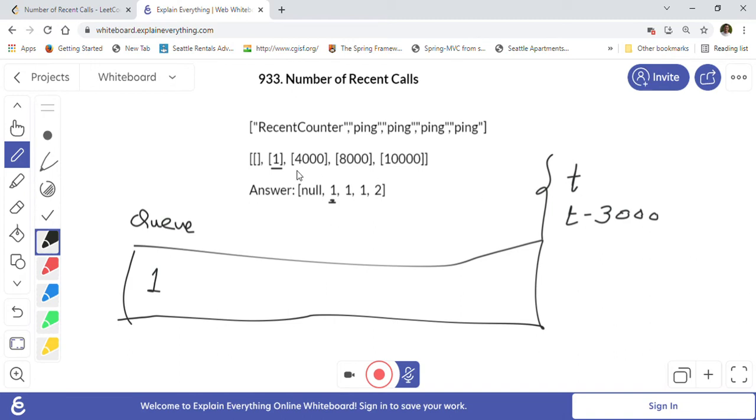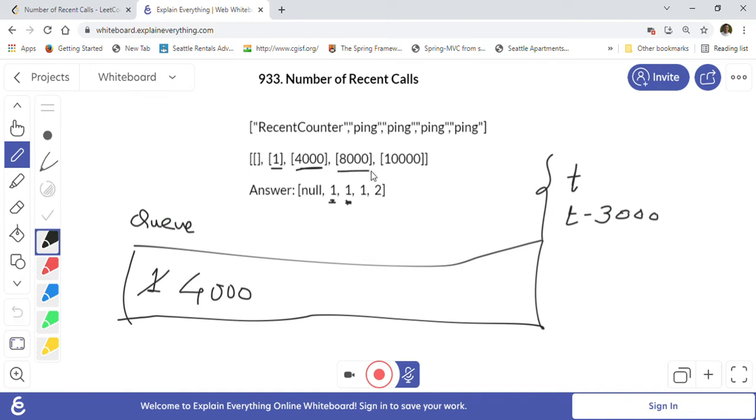So the next call is made at 4000. 4000 minus 3000 is 1000, so 1 is not in that range. So we will remove that from the queue, and we will add 4000 here. And then we will take the size of the queue at that time. The size of the queue is 1, so we return 1 here.